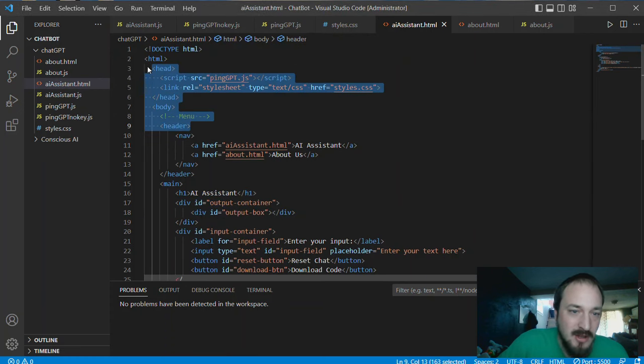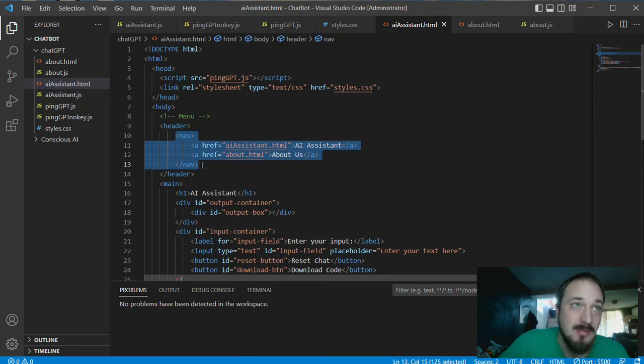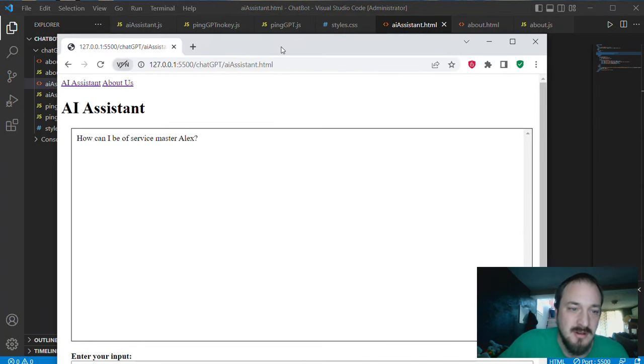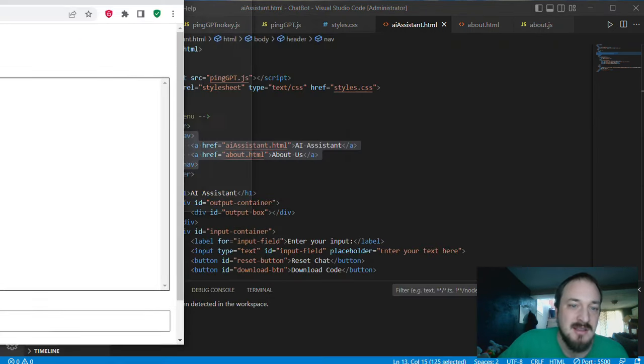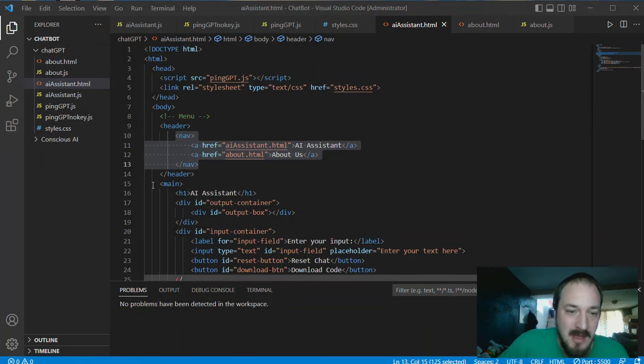This is just the script that's running in the background. This is all background stuff. And this is the actual page here. So we have a navigation bar at the top, right there: AI Assistant and About Us. Then the next thing is the main area.